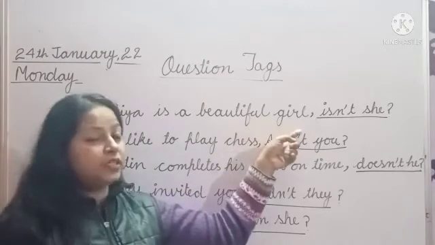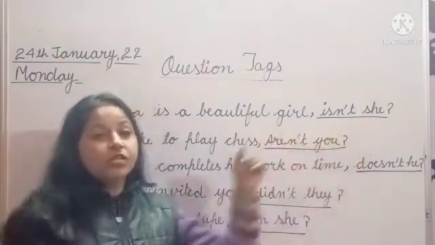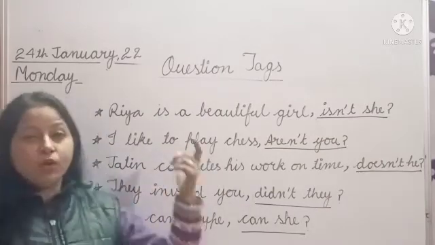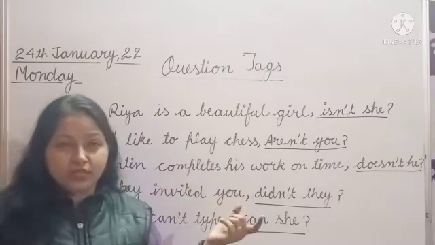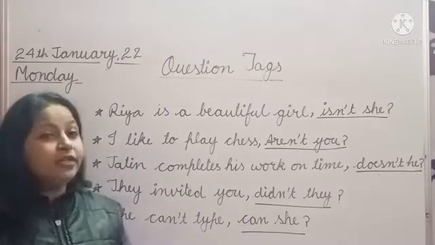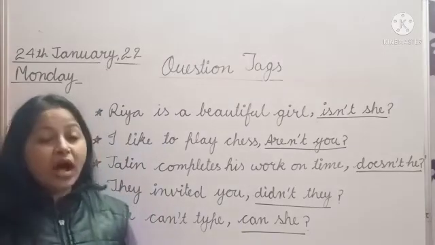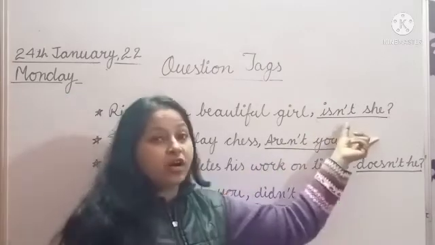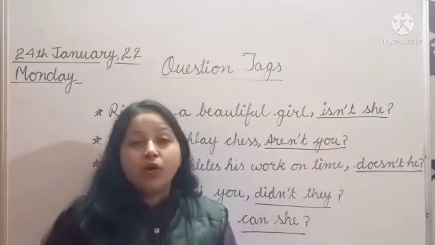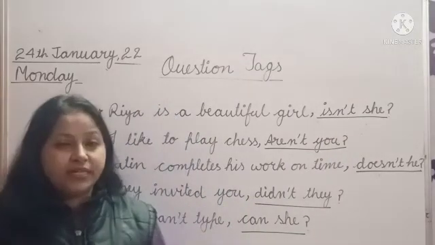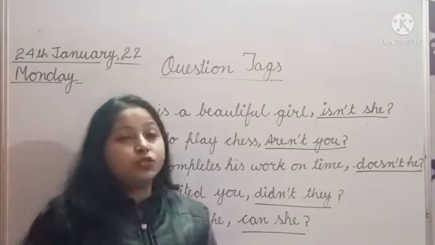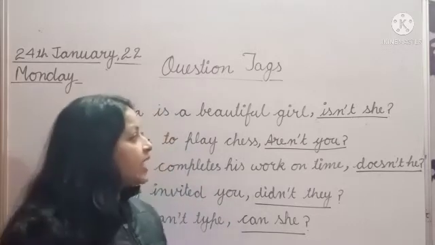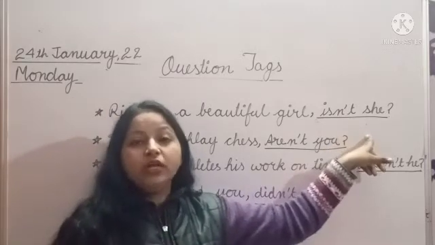Ria is a beautiful girl, isn't she? So class, I am sure about Ria, that Ria is a beautiful girl. I am sure about this statement, and now I am asking you whether you agree with my statement or not. Isn't she? The meaning of this clause is that I am asking about my statement because I am sure about it, and I want to know whether you agree with my statement or not. So class, this is the question tag.